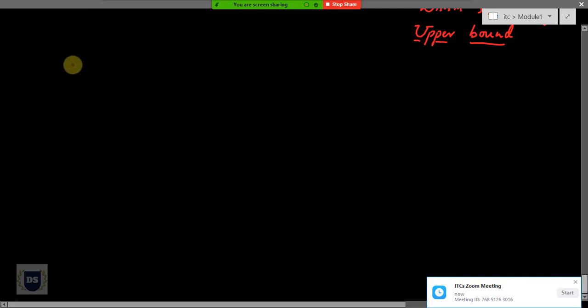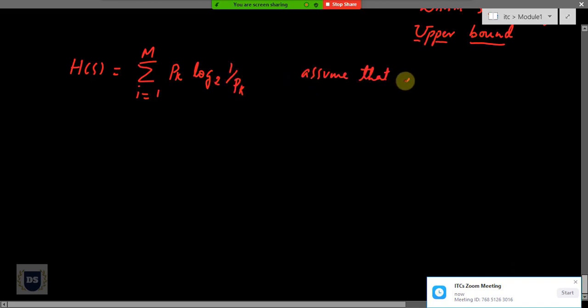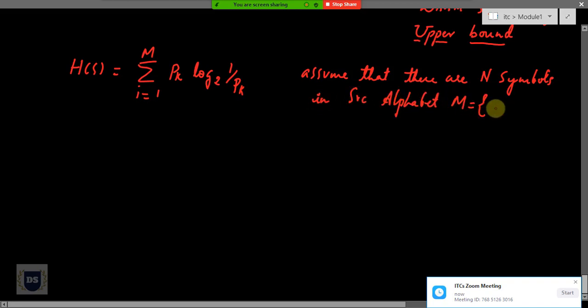To start with, we already know how to calculate the entropy of a source, which is mathematically given as H(S) equal to summation i starting from 1 to m of pk log to the base 2 of 1 by pk. For the time being, let's assume that there are n symbols in the source alphabet, such that I can think of it as containing s0, s1, till sn minus 1. Because I'm starting from 0, on the whole I'll be having n symbols in it. So in place of m, I can replace it with capital N. This is our formula for entropy.